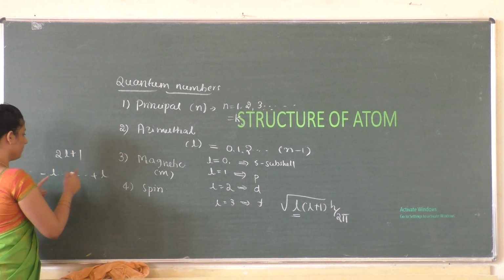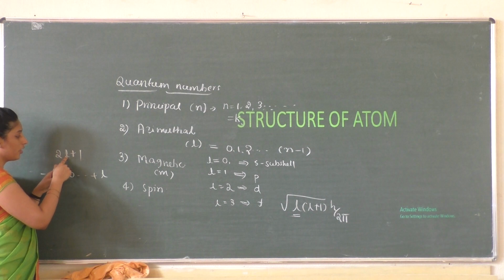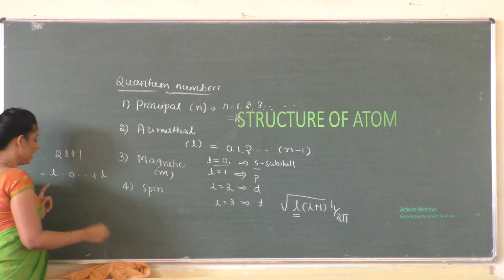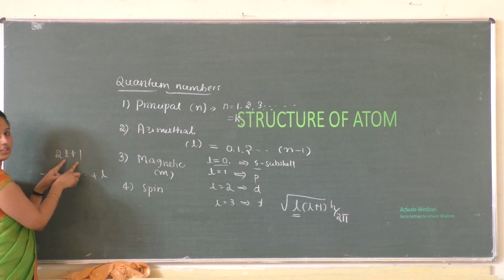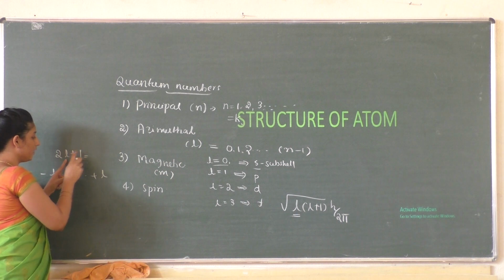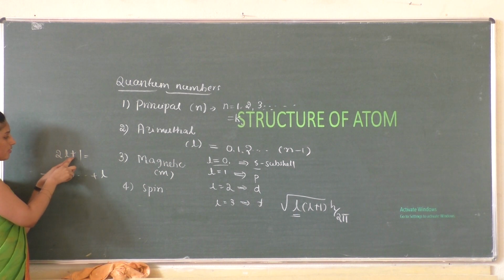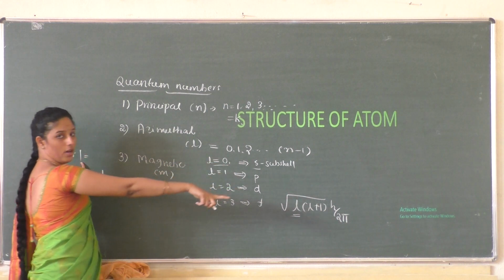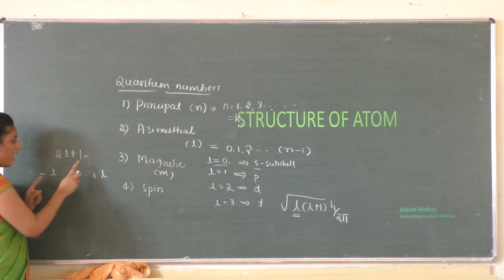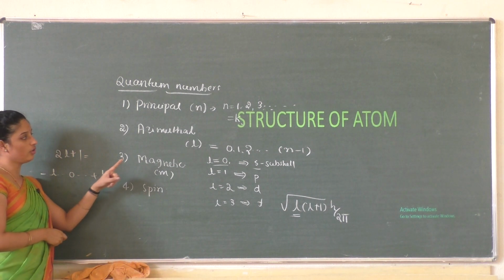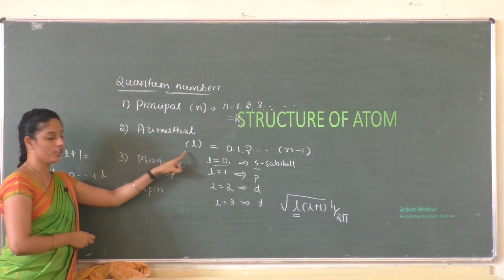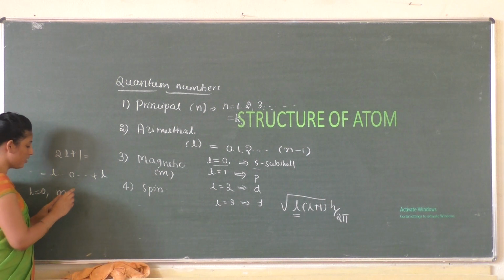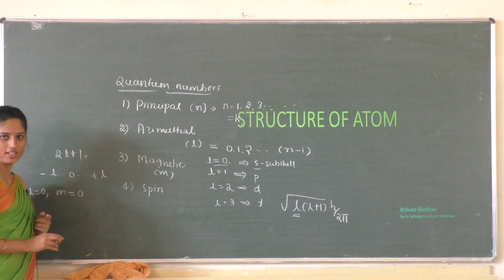For example, if l is equal to 0, it denotes the s subshell. If you substitute the value of l in 2l+1, we get 2 into 0 plus 1, so only one orientation is possible for the s subshell. When l equals 0, the value of m is 0.